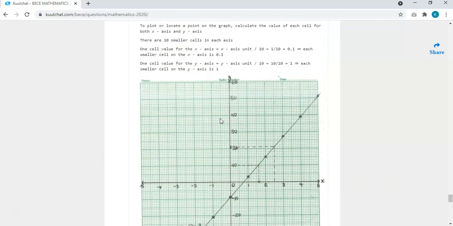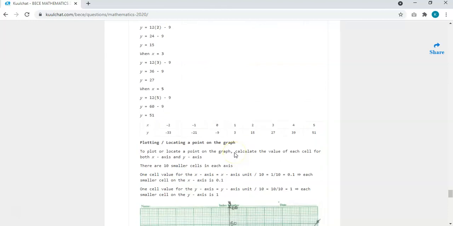So always the concept is to calculate each smaller cell so that you'll be able to find out the value on each of the axes. Each interval is divided into 10 smaller ones, so the unit divided by 10 will give you what each smaller unit is worth on both axes. Once you know, you can count them and multiply by the unit, then you get its value.